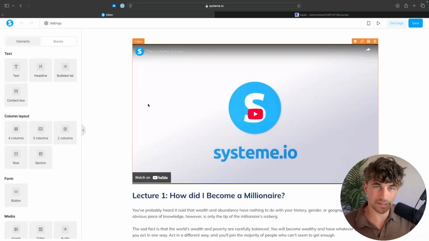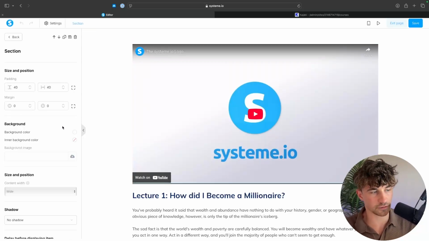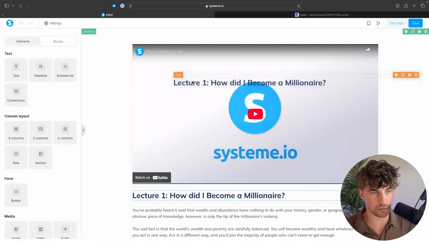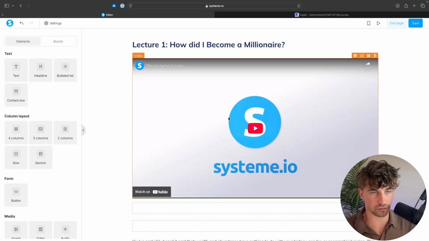Now, although the templates that we get with System.io are not fantastic, we can definitely play around with these and make this a little bit nicer. So we can, of course, go in, we can change the background color, we can drag and drop these different things around. So I'll just grab this up here and we can drop this right at the top.